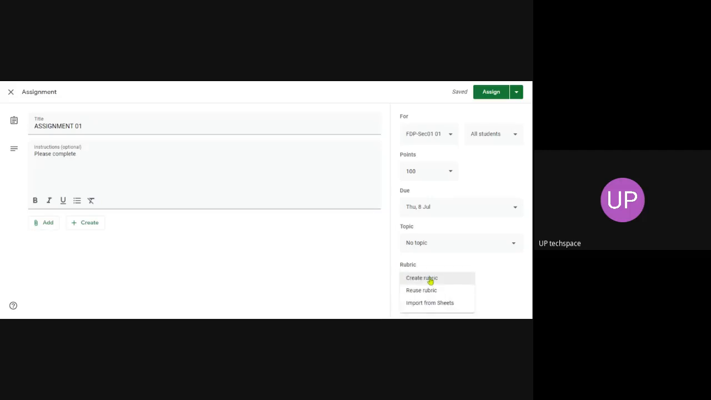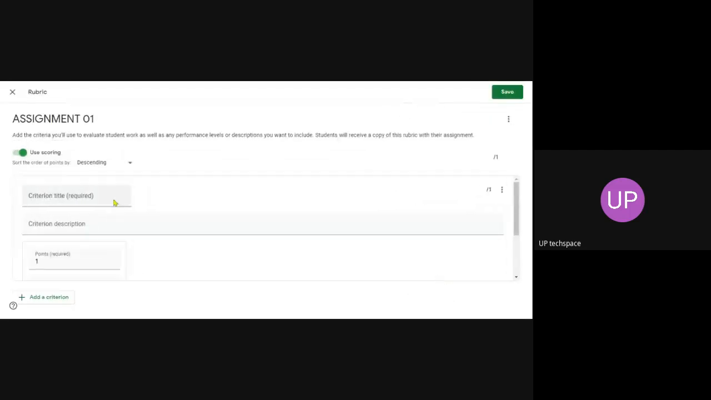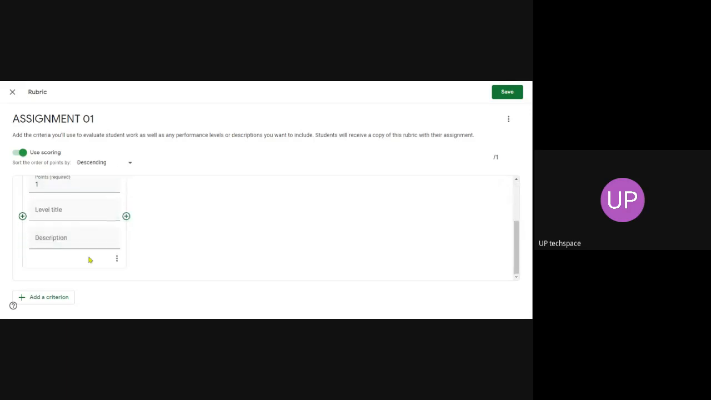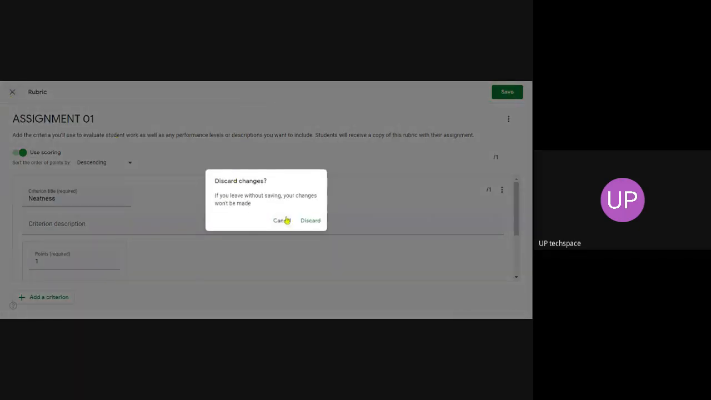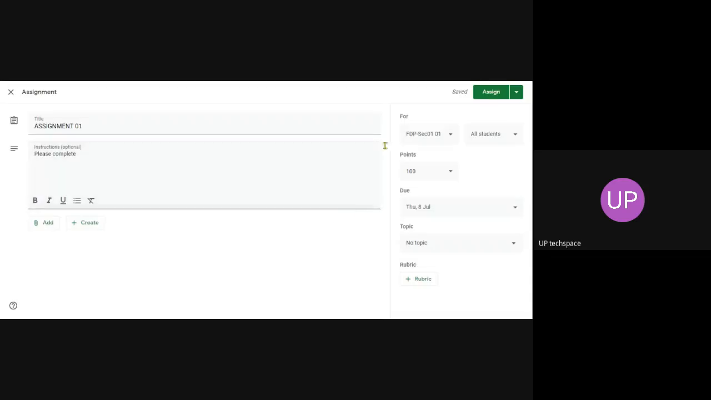Rubric means the distribution of points. Create a rubric. You can distribute the points. Criteria on neatness. Criteria description. How many points? So in this way, you can control different rubrics. You can explore the rubric. I am discarding this. I am not putting any rubric.